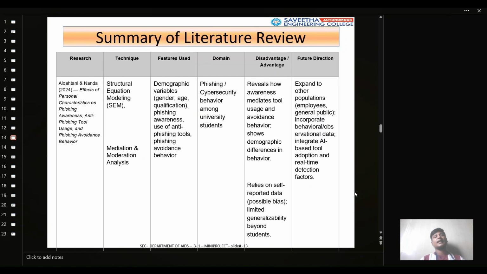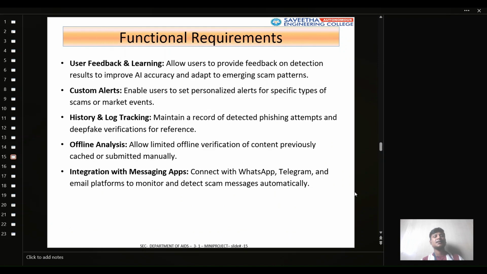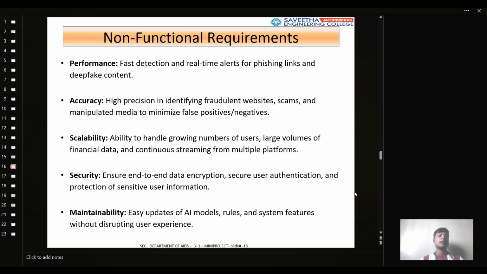The functional requirements are user feedback learning, customer alerts, history log tracking, offline analysis, and integration with messaging apps. Non-functional requirements: performance, fast detection and real-time alerts for phishing links and deepfake content. Accuracy: high precision in identifying fraudulent websites, scams, and manipulated media.